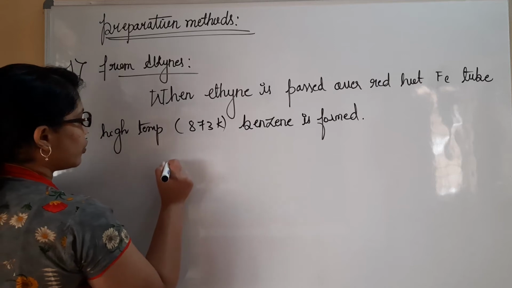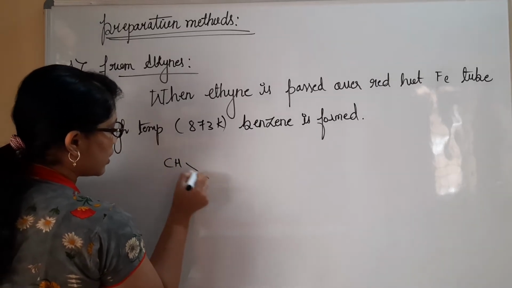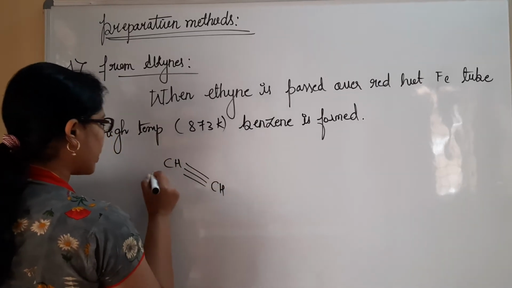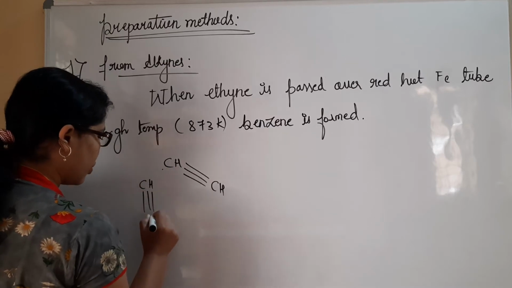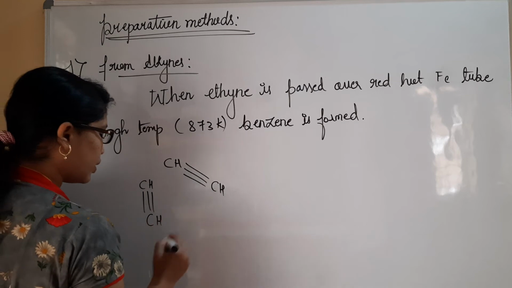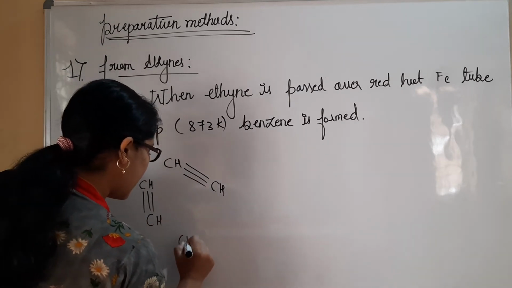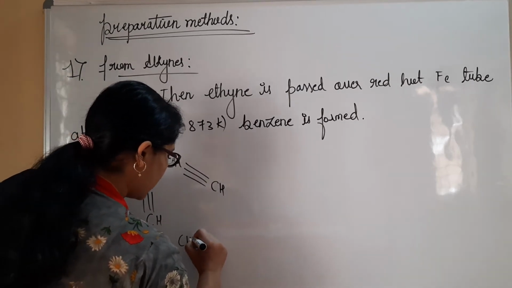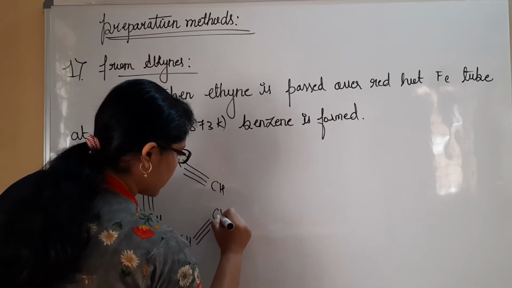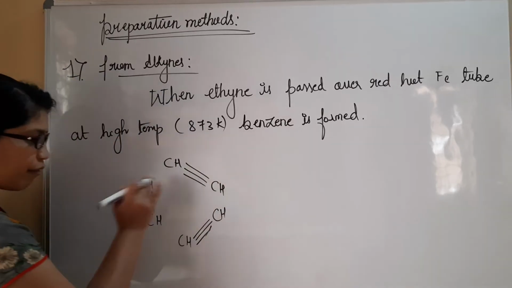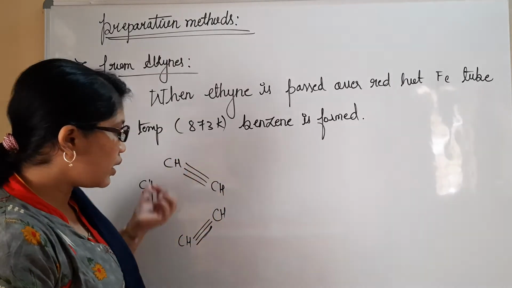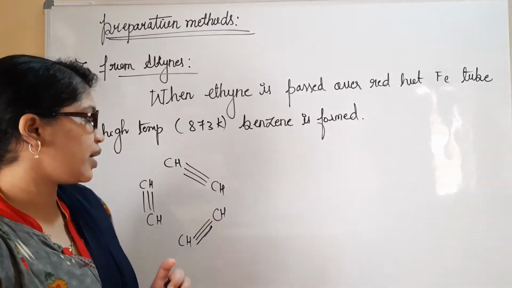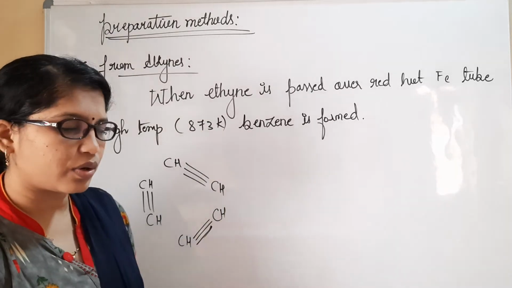See here how to represent them. CH triple bond CH, right? Then I have CH triple bond CH over here. Then I have CH triple bond CH. Let us arrange them in a cyclic fashion in order to make the cyclization reaction. Here aromatic cyclization is going to take place and benzene is going to form.